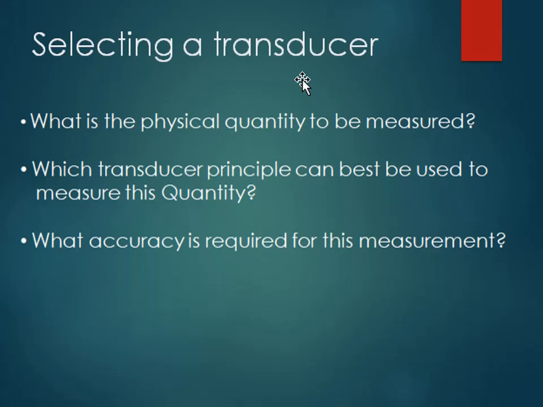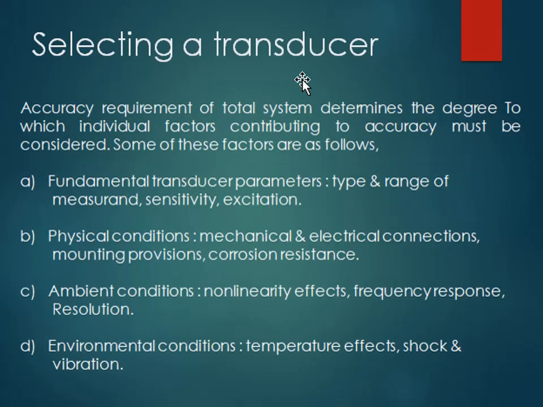Then we go for selection of a transducer. While selecting a transducer, you need to consider certain parameters: what is the physical quantity you need to measure, which transducer principle can best be used to measure this quantity, and what accuracy is required for this measurement. The accuracy requirements of the total system determine the degree to which the individual factors contributing to accuracy must be considered. Some of these factors are as follows.